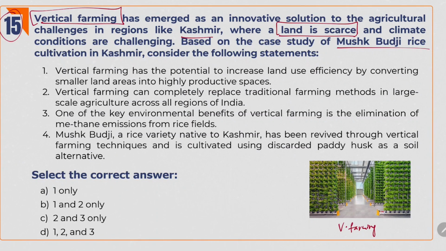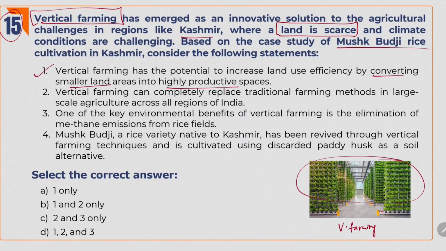If we read the statements, vertical farming has the potential to increase land use efficiency by converting smaller land areas into highly productive spaces. Yes, that's what vertical farming is meant for. It uses the limited space and grows crops in vertical layers, so the productivity also gets increased. So option 1 is right and it is telling about the vertical farming concept.